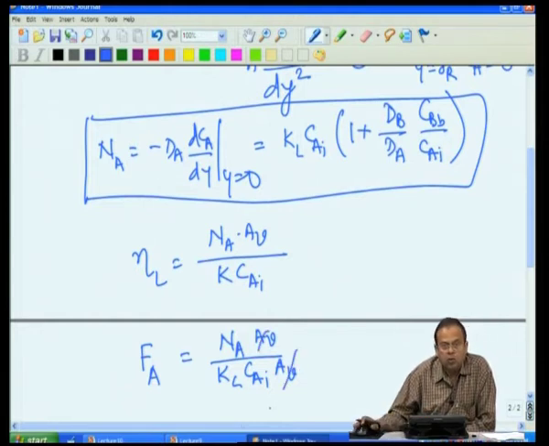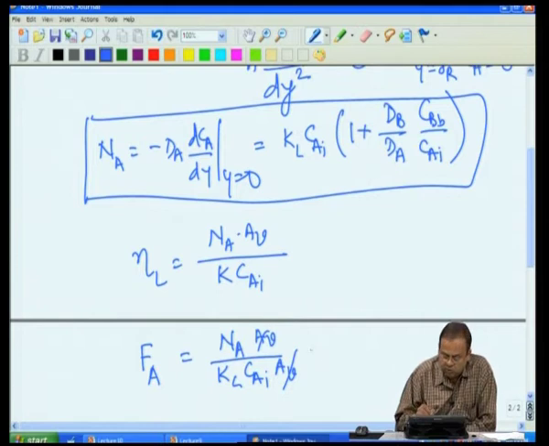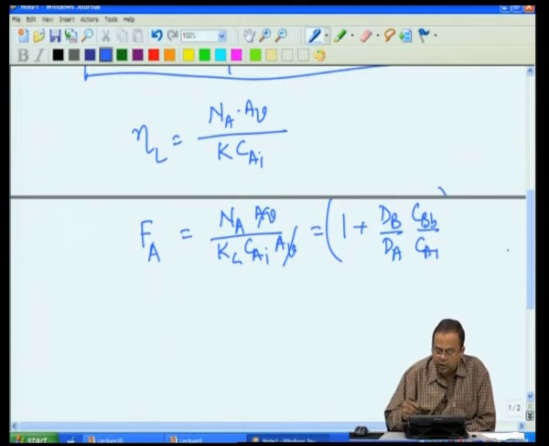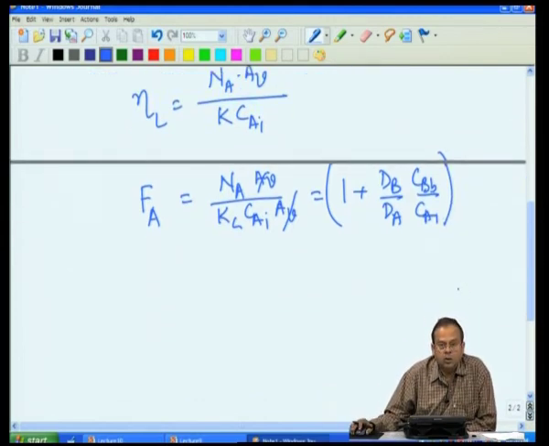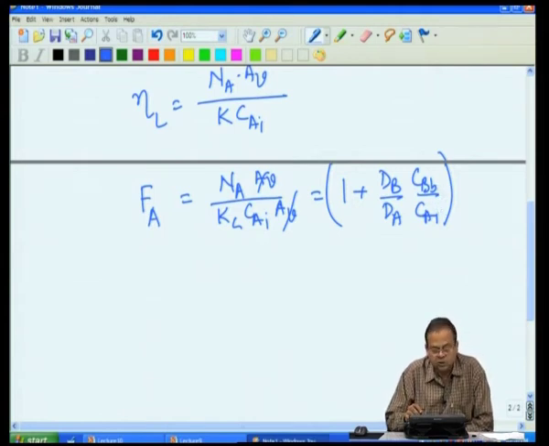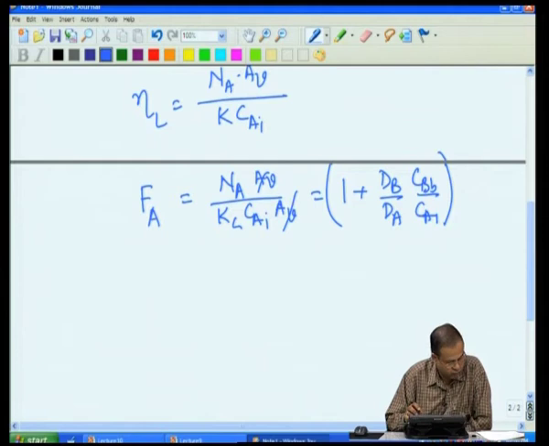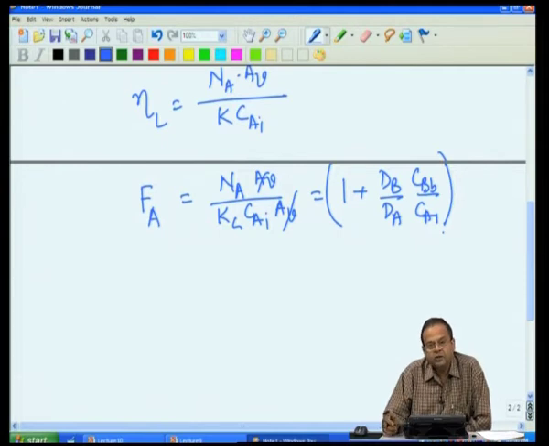So, what would have been the flux, and from this flux equation, that would have been my effectiveness or enhancement factor. So, depending upon the values of the bulk concentrations and the diffusivities, I will have different values of effectiveness factor.